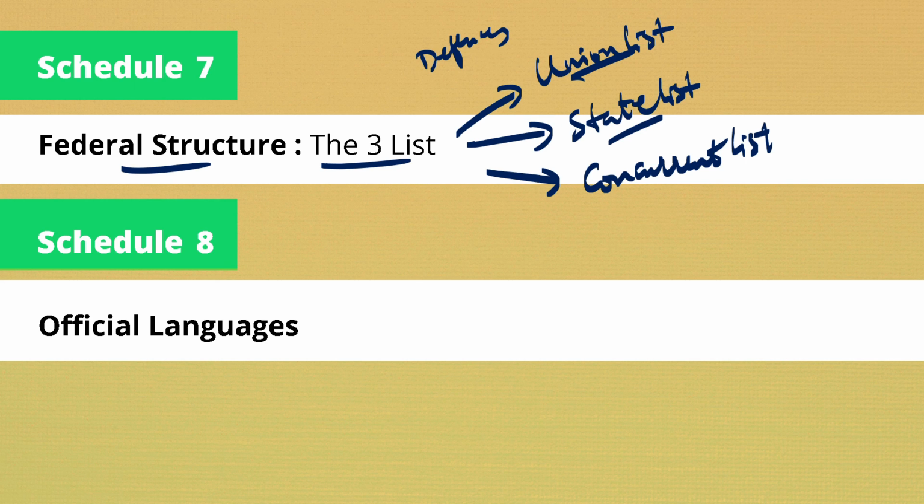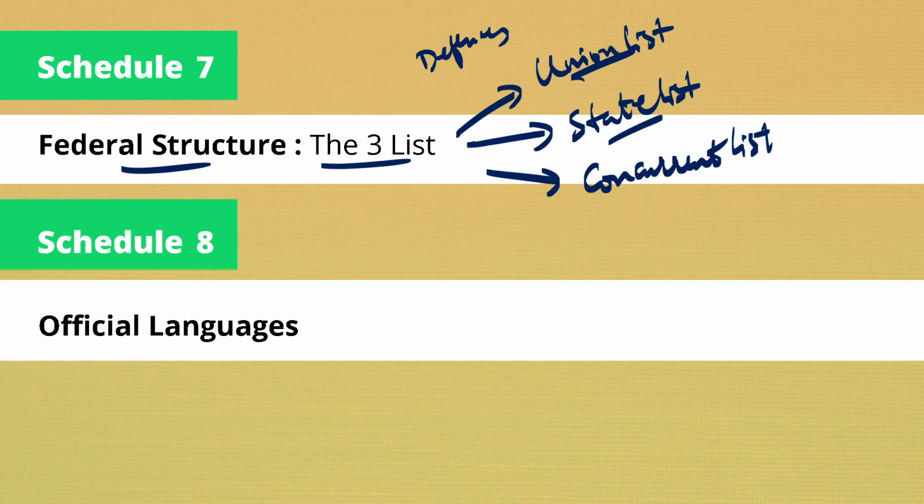If the state government wants to make any changes in the state police, it can easily do so, and the union government shouldn't interfere. And if we talk about panchayats, sanitation, public libraries or drinking water, if the state government wants to make any change, it can, because the authority lies with the state government.